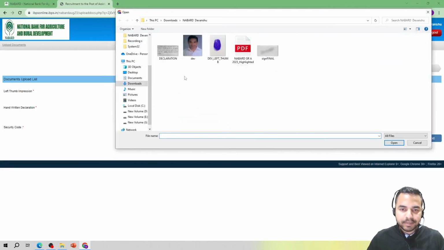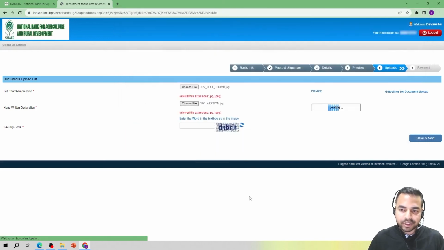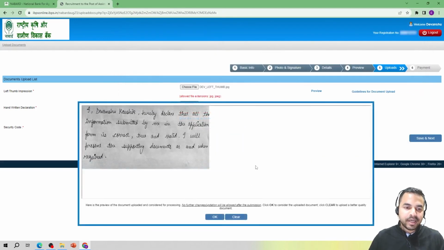Now it's the time of handwritten declaration. I'm clicking on this and I've chosen the file, and you can see here that yes, this is the text that was there, and I have written it in my own handwriting in English only, and I can see here that yes, the image is absolutely clear, and I am now clicking on OK.